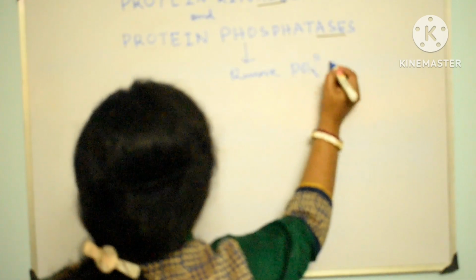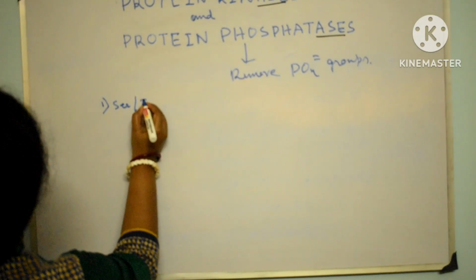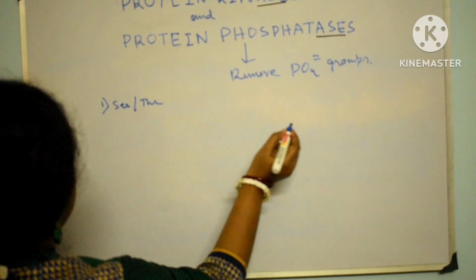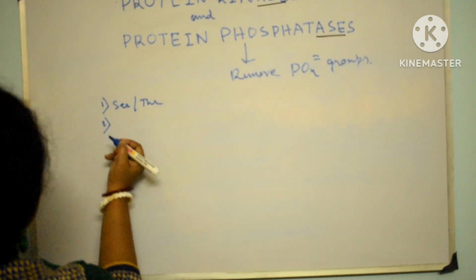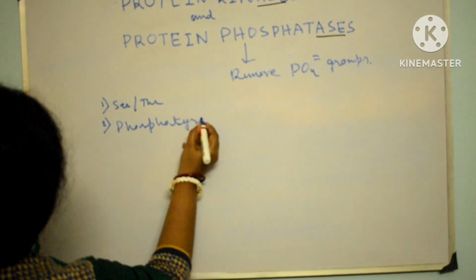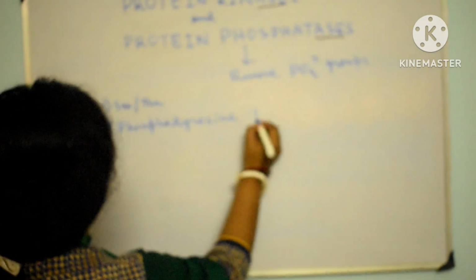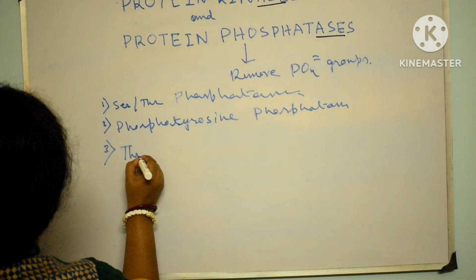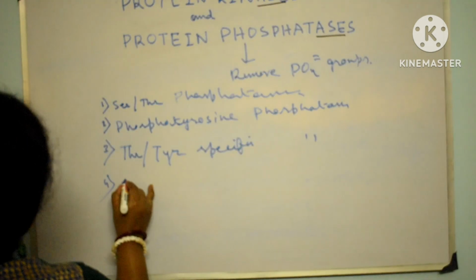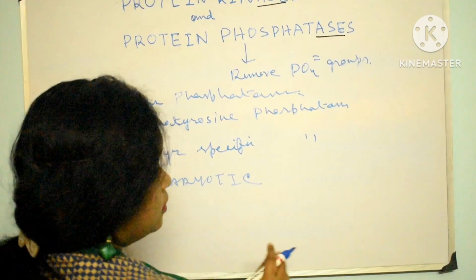Point number one, serine/threonine specific phosphatase. Point number two, phosphotyrosine phosphatase. Threonine tyrosine specific phosphatase, prokaryotic, not eukaryotic, mind it carefully. Then phosphohistidine and phosphoaspartate phosphatases.